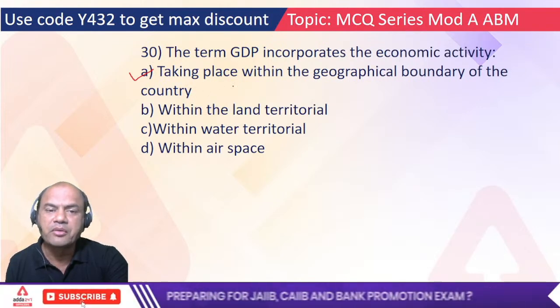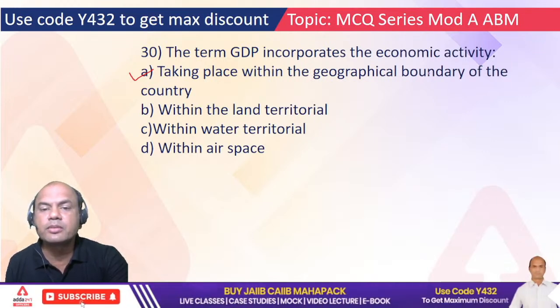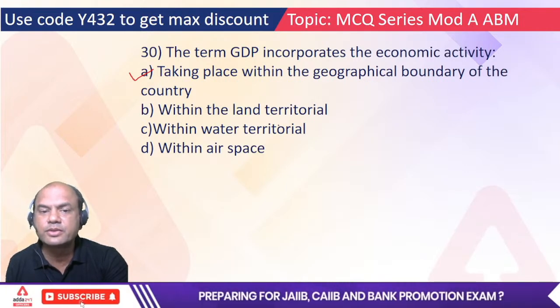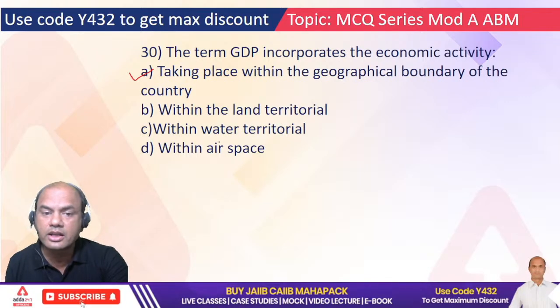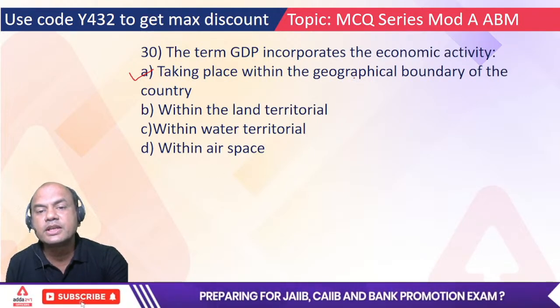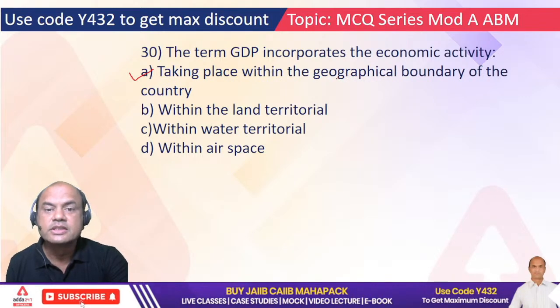Now you will say there is a problem in this. Why? Geographical boundary, and this water is removed. Suppose there are fishermen who catch fish and sell them, isn't it a part of GDP? It's in the water territory. Will it be excluded? No. Remember this. When we say geographical boundary, it includes some parts of the sea also.